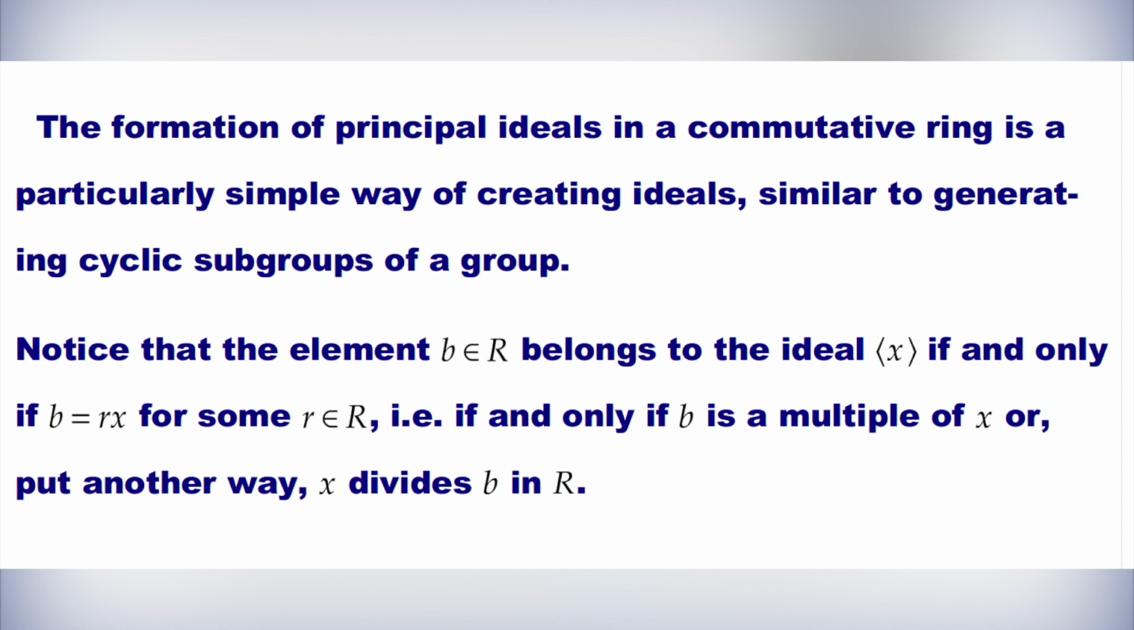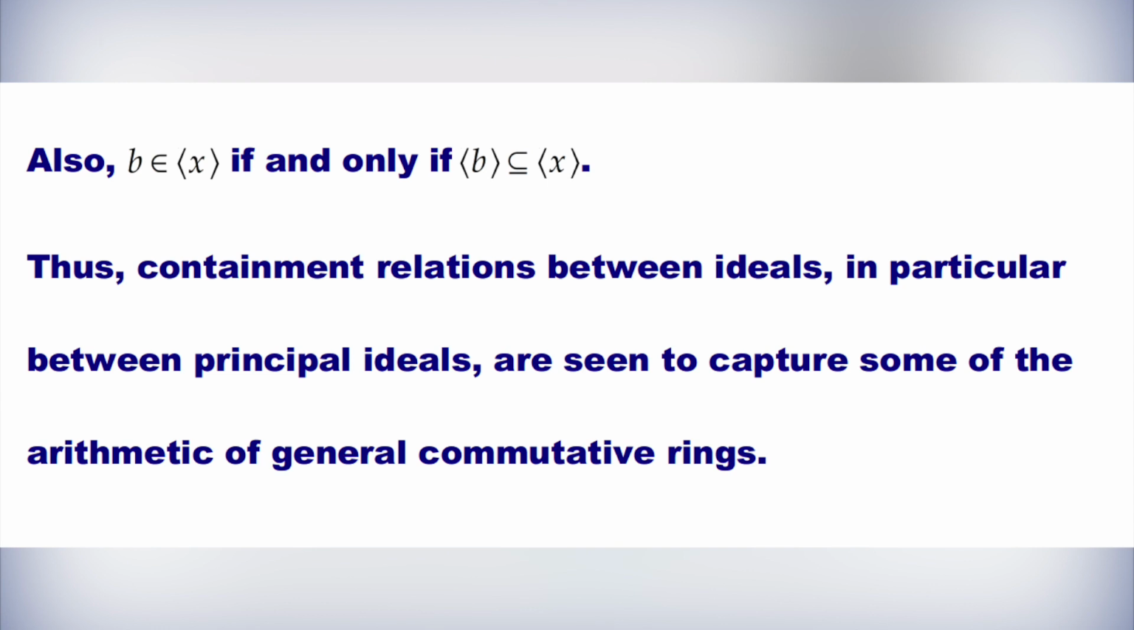Notice that the element b belonging to R belongs to the ideal generated by x if and only if b is equal to rx for some r belonging to R. That is, if and only if b is a multiple of x, or to put it another way, x divides b in R. Also, b belongs to the ideal generated by x if and only if the ideal generated by b is a subset of the ideal generated by x. Thus, containment relations between ideals, in particular between principal ideals, are seen to capture some of the arithmetic of general commutative rings. There are some examples of principal ideals.